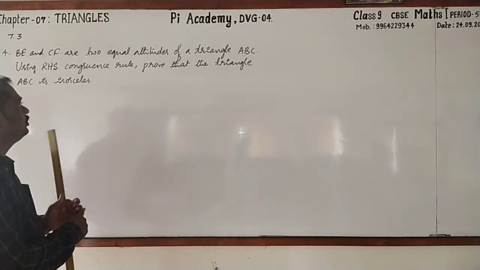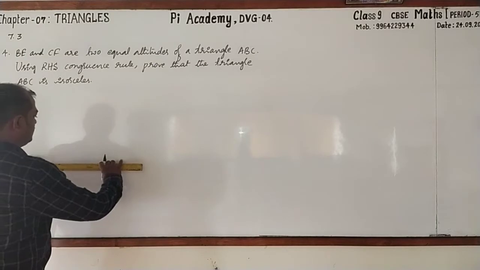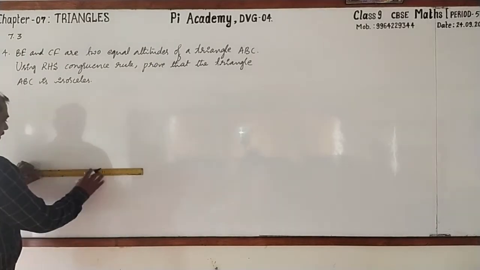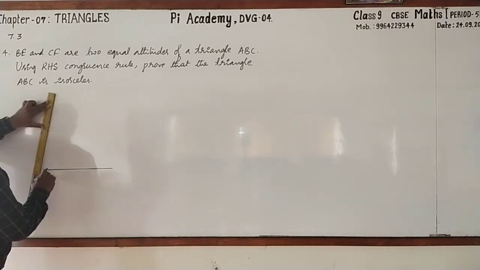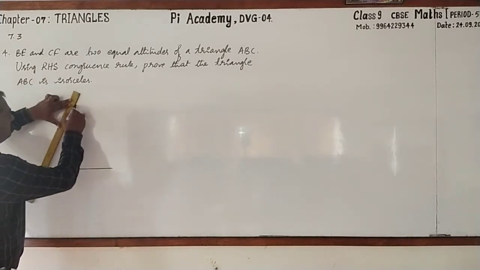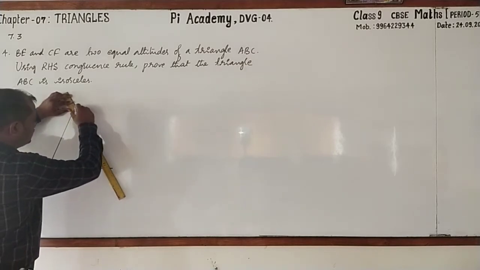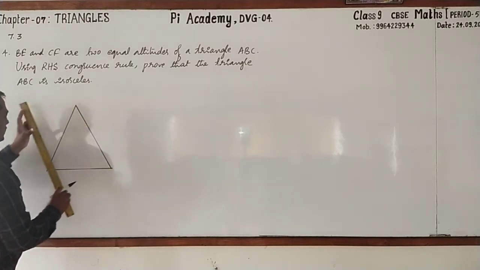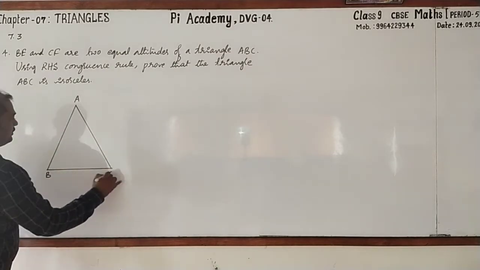Just pausing the video, you may copy that. Then after that, you can start drawing with me. Yes. Take scale and pencil. Draw the triangle. But what type of triangle? They have asked us to prove the triangle as isosceles. So it should look like that. Here, name it as ABC.